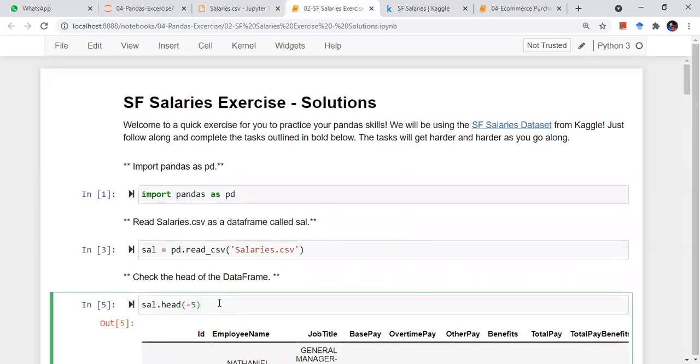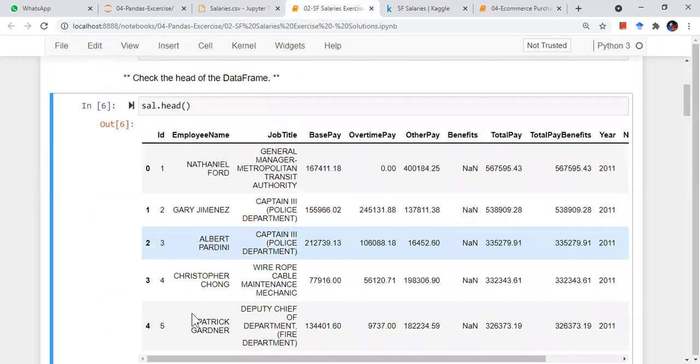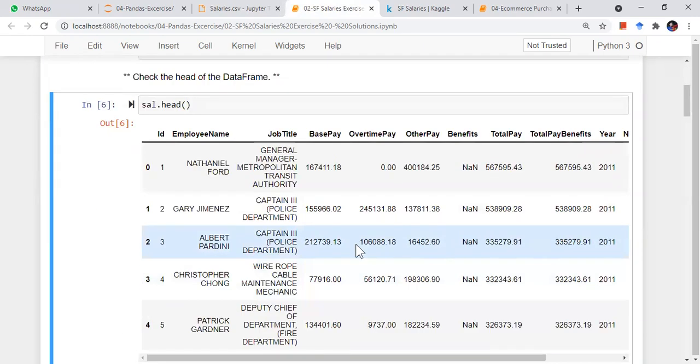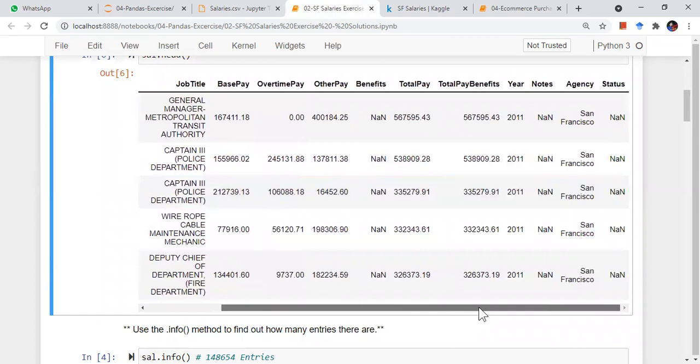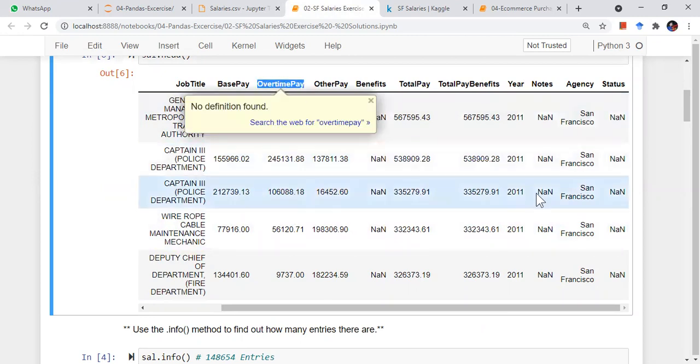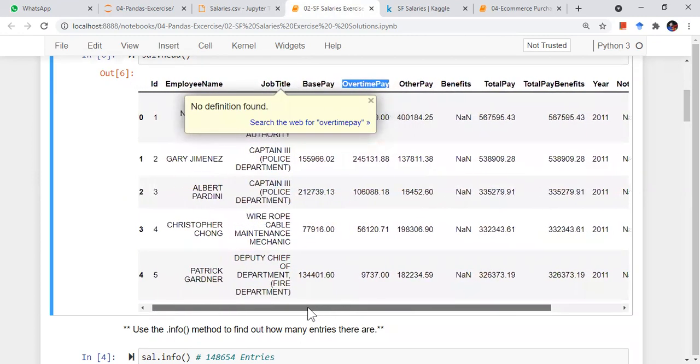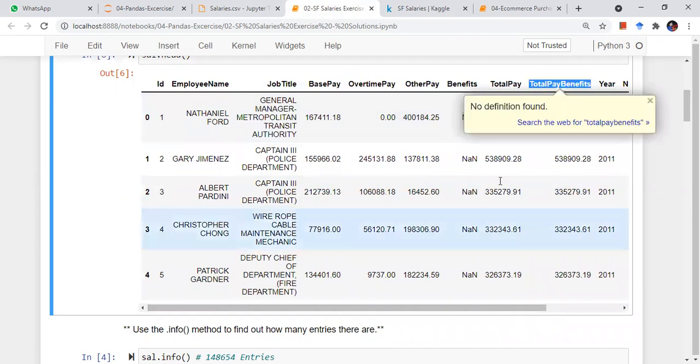Okay, so this is now my data set, and I have all the columns now. Maybe I can think about what I can predict, or how I can approach it from a data science point of view. So I have total pay benefits, and I have overtime pay, so I can model how overtime pay is contributing to total pay benefits, or how the salaries are distributed among different employees, among different job titles.